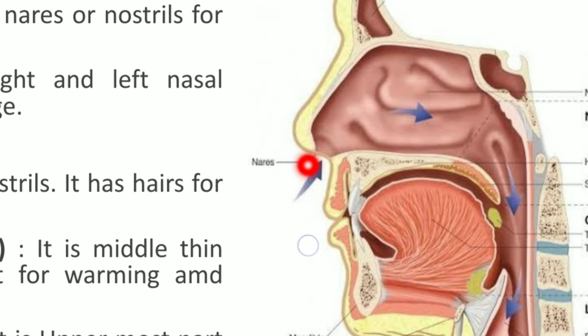So see, these are the various parts of this nose. This is the nasal slits. This is the nasal chambers. This has three different parts in it.